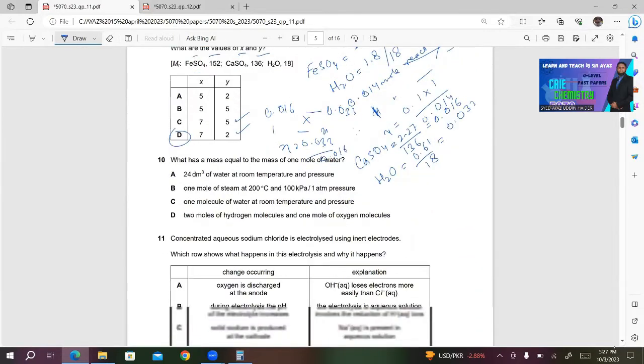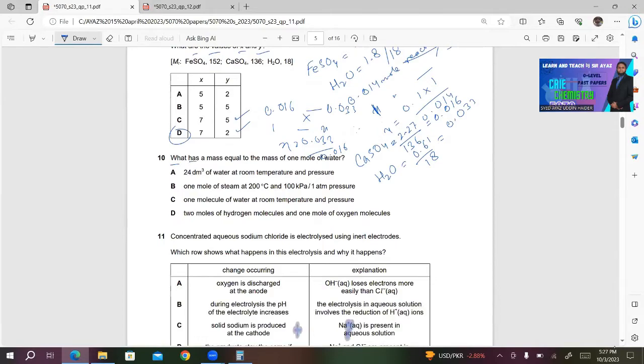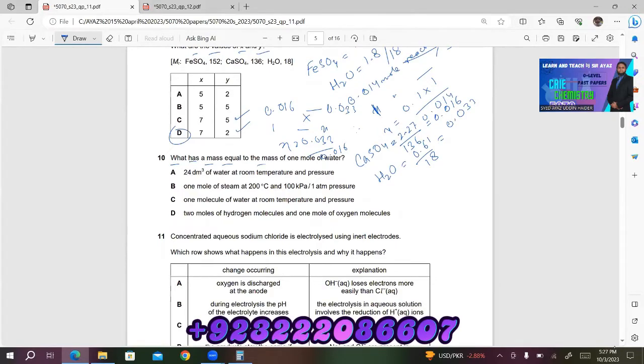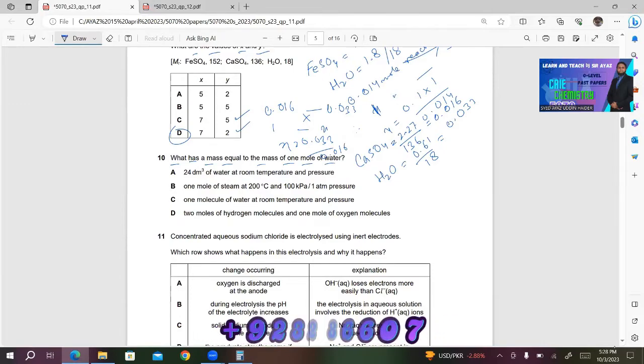Number 10. What has a mass equal to the mass of 1 mole of water? They are saying 1 mole of water, not 1 molecule of water. A, 24 dm³ of water at room temperature and pressure. This is wrong. The reason is that they are saying the volume of water. In this volume of water, we don't know the mass of water.